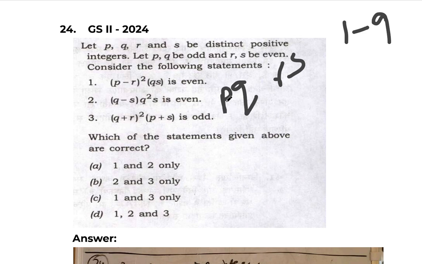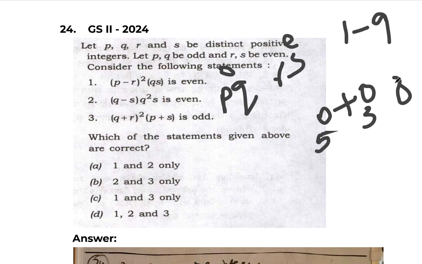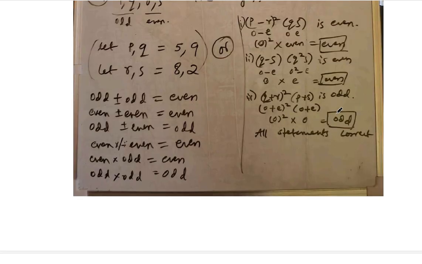So now, if P and Q are odd and R and S are even, we know that, right? If we add odd to odd, what will we get? Suppose 5 is there, which is odd, and 3 is there, which is also odd. When we add them, we'll get 8, which is even. So I have listed the formulas here. When we add or subtract odd and odd, we are going to get an even number. To get the proof, you can put any odd or even number and check it. You will get the same thing.